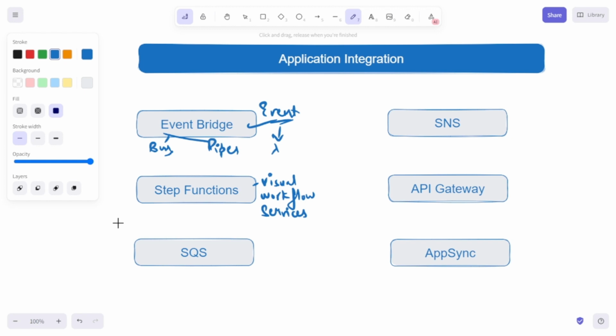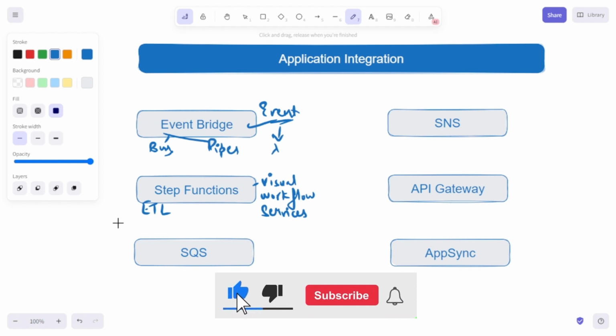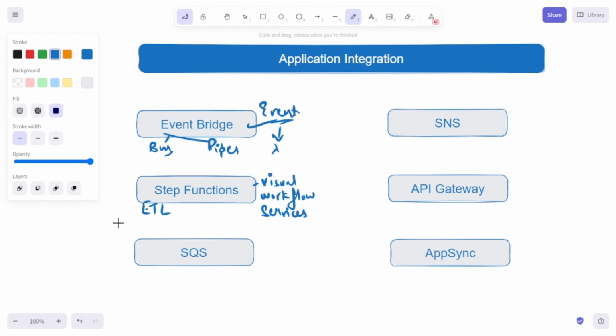So there are multiple use cases for Step Functions. You can use it for ETL processes, that is extract, transform, and load. You can orchestrate large-scale parallel workloads as well, or you can use it to orchestrate microservices.